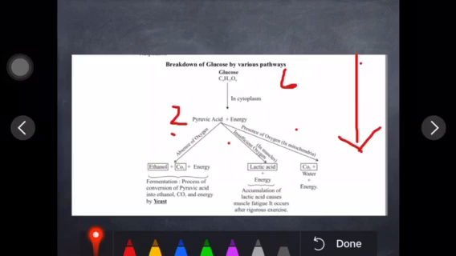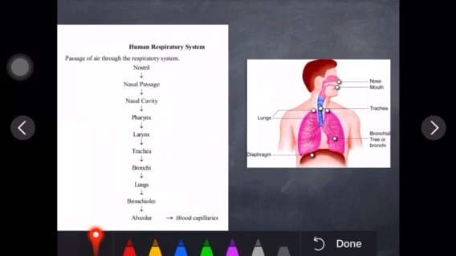Okay. Now next we'll see the human respiratory system. As you can see, there is a diagram of the human respiratory system, and here I have shown how the air flows in sequence. One by one we'll see the air enter from the nose, right?